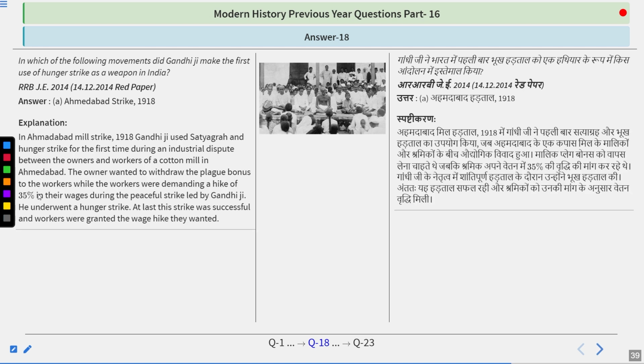So in the Ahmedabad mill strike 1918, Gandhiji used satyagraha and hunger strike for the first time during an industrial dispute between the owners and the workers of a cotton mill in Ahmedabad. The owner wanted to withdraw the plague bonus to the workers while the workers were demanding a hike of 35% in their wages. During the peaceful strike led by Gandhiji, he underwent a hunger strike. At last, this strike was successful and workers were granted the wage hike they wanted along with the bonus. So the answer is Ahmedabad strike 1918. Gandhiji for the first time used the weapon of hunger strike against the mill owner.